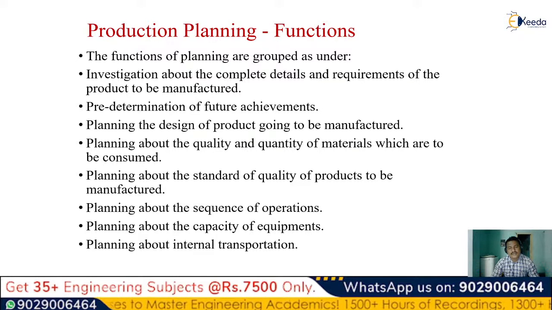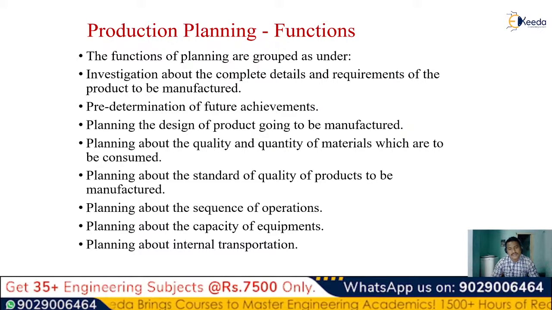And then we'll be dealing with the planning about the standards of the quality: which quality of products can be utilized for the manufacturing process as per our budget or our investment is also being done under this function only. And then once everything is ready, we need to process the sequence of operations which is to be done first, as an order which we are generally following, as per the sequencing and the scheduling processes.